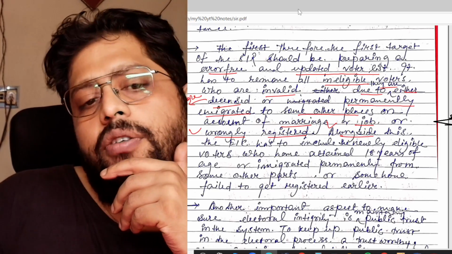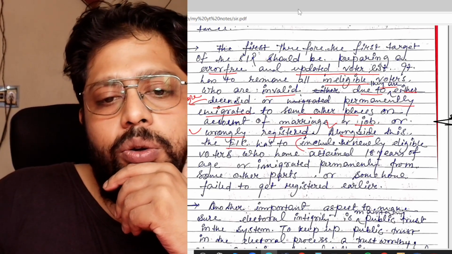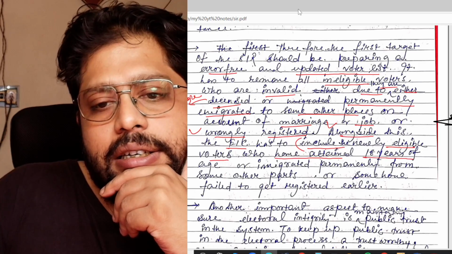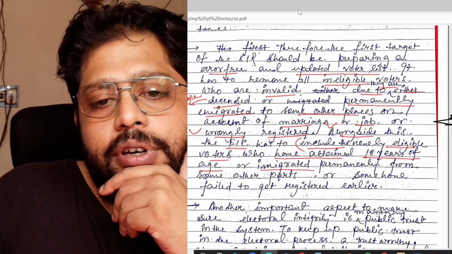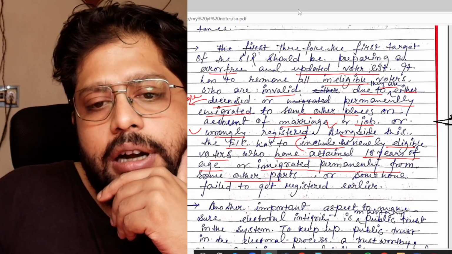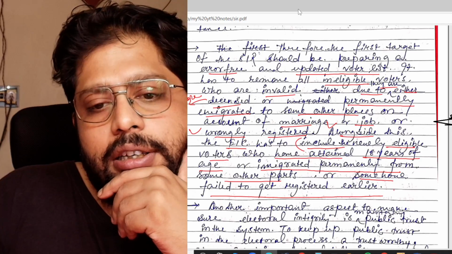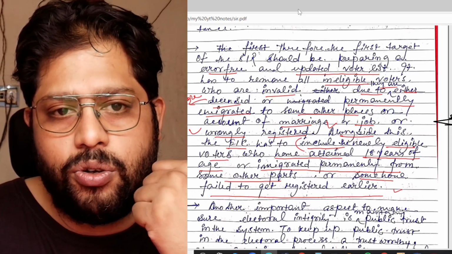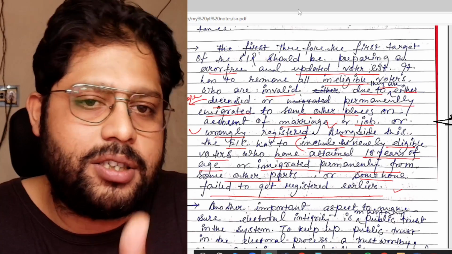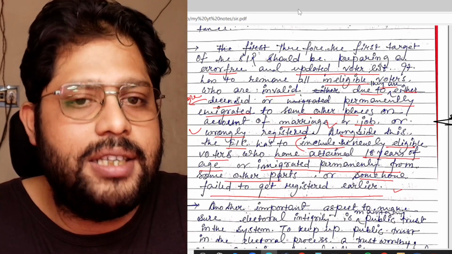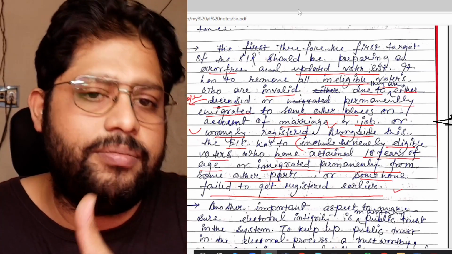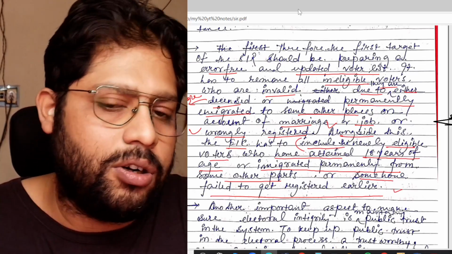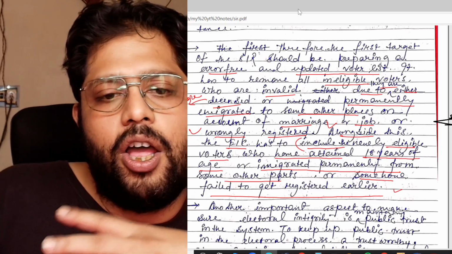Alongside these, the Election Commission of India has to include the newly eligible voters who have attained 18 years of age or migrated permanently from some other parts, or somehow failed to get registered earlier. Suppose the registration is going on in your place, and you have failed it. So the Election Commission must see whether there is anyone who failed to register his name in the previous process, so their names should be registered in this ongoing process. That is also important.